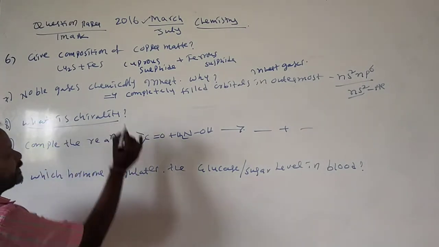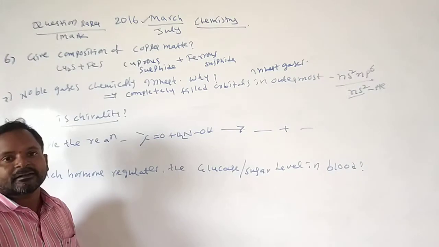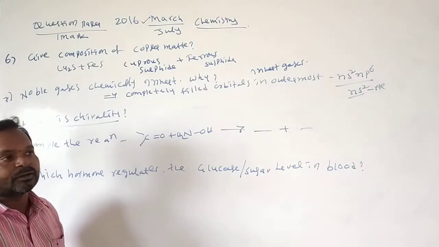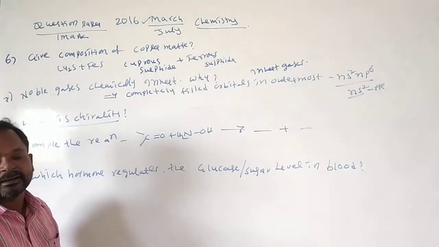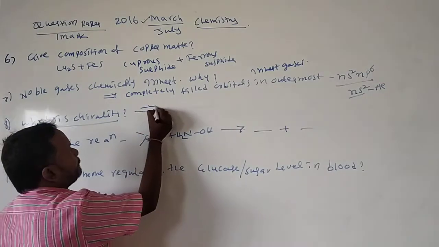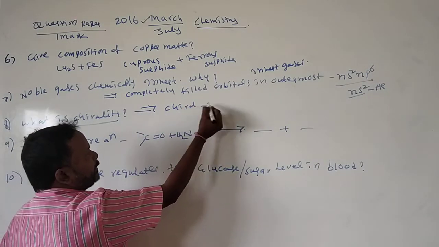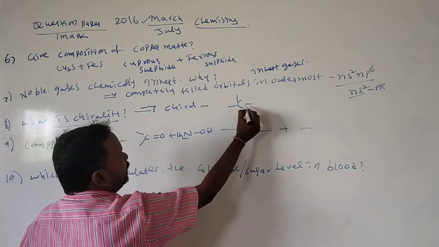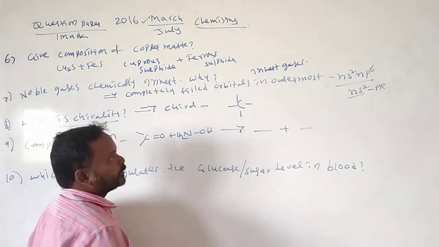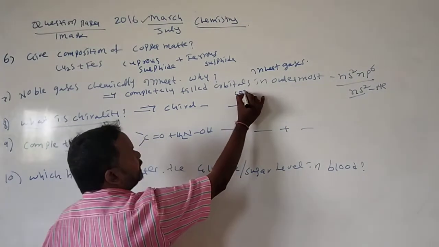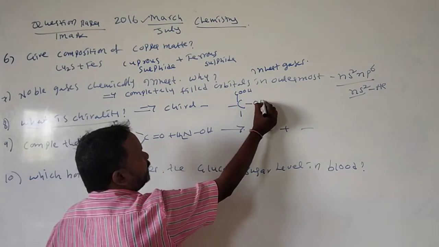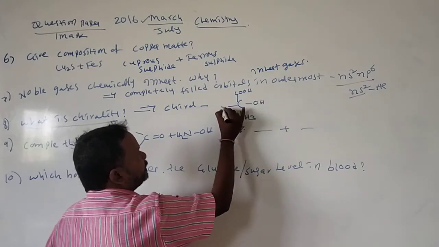What is chirality? The property of chiral molecules we call chirality. Chiral means having a carbon which is attached to 4 different groups. Okay, here I am taking one example. This is one simple molecule.